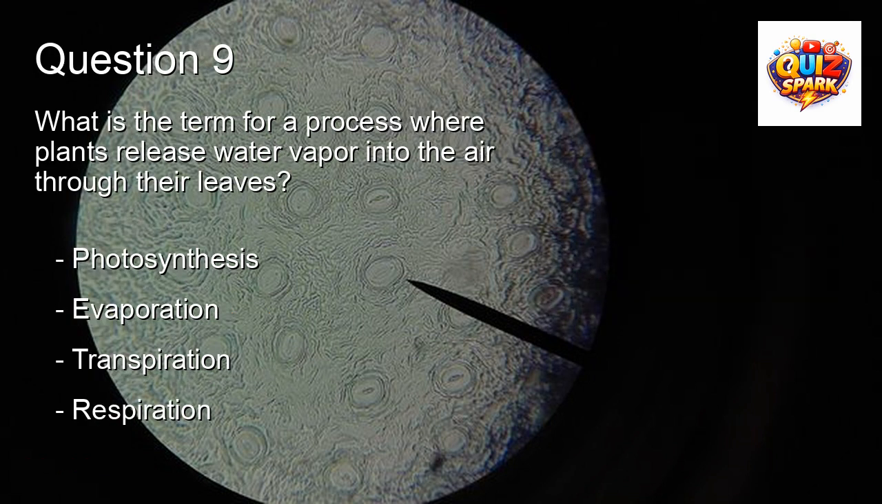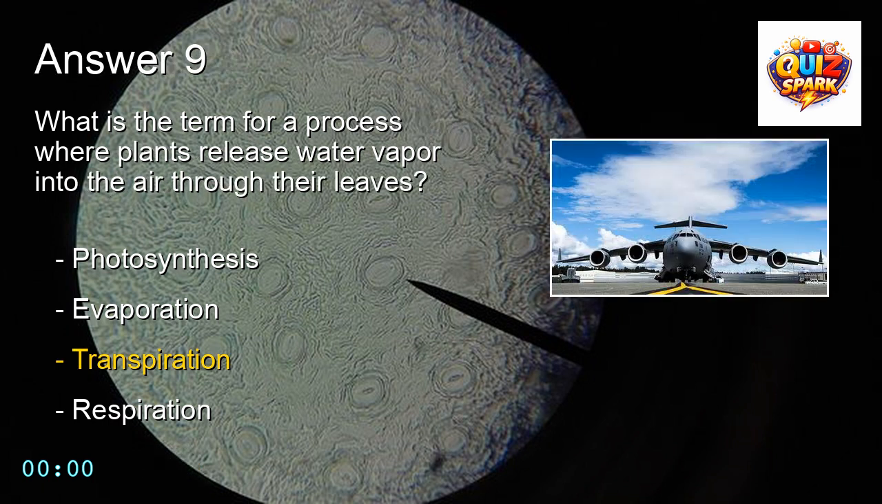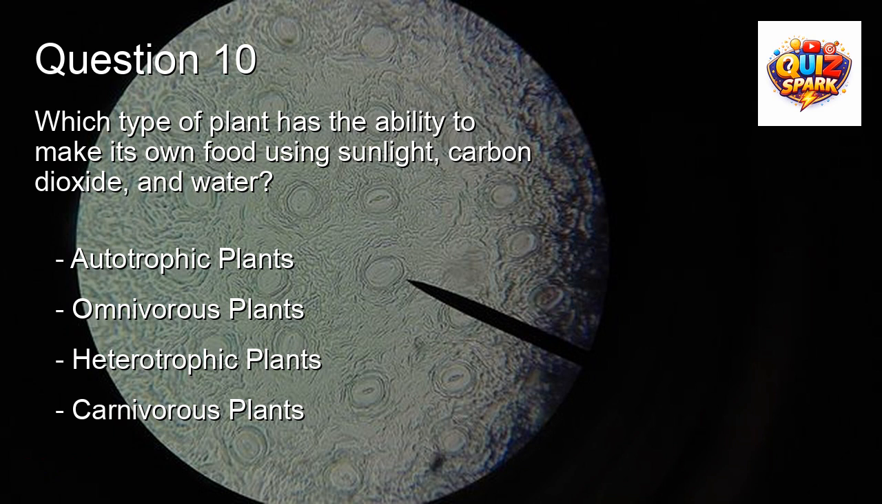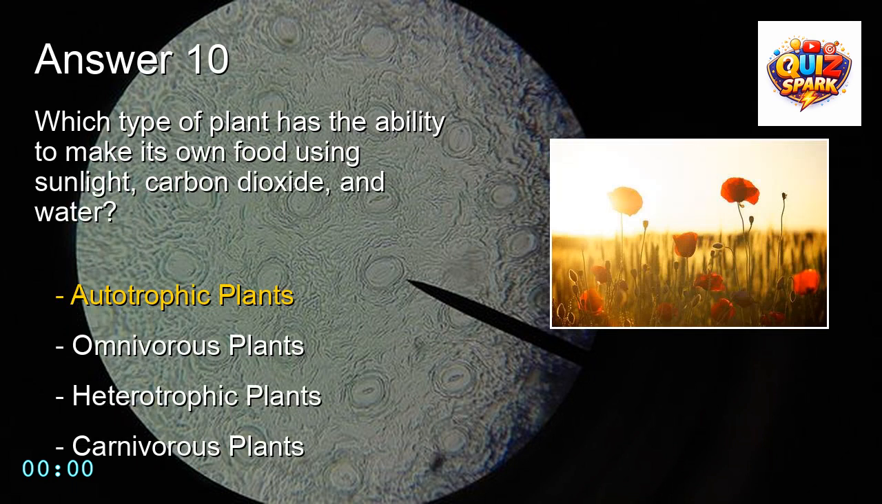What is the term for a process where plants release water vapor into the air through their leaves? The answer is transpiration. Which type of plant has the ability to make its own food using sunlight, carbon dioxide, and water? The answer is autotrophic plants.